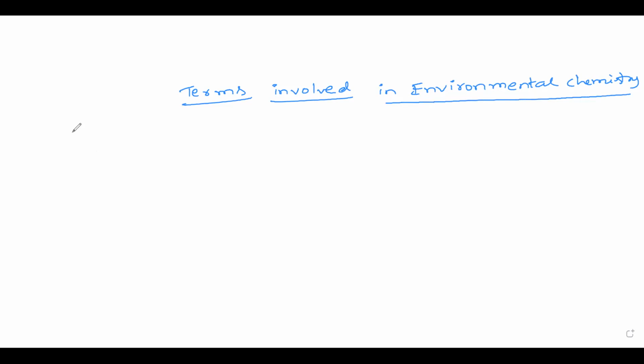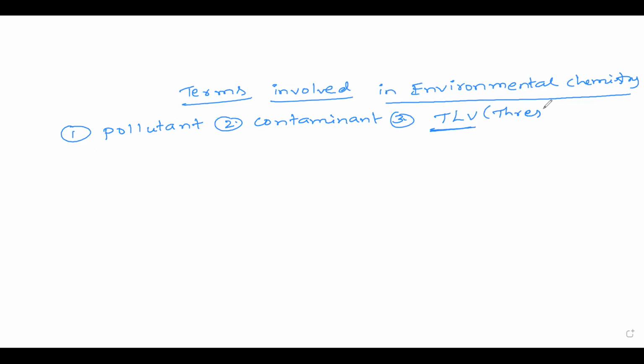So we have done already the terms. What are the terms we have? First term, pollutant. It is present in the atmosphere. And next, contaminant. It is released in the atmosphere in the form of pollutant. Next, we have threshold limit value. Lower the threshold limit value. These are the three terms we have done in the lecture.